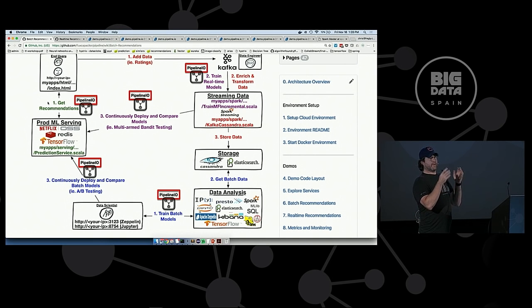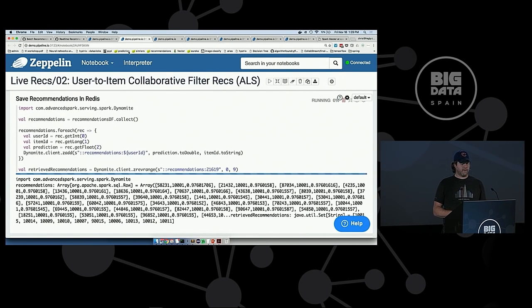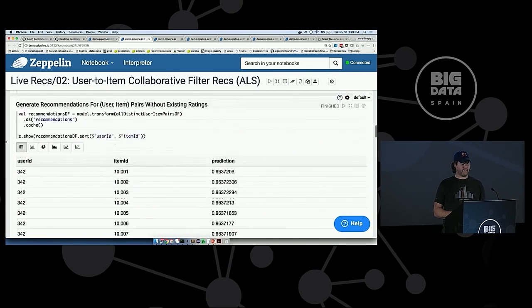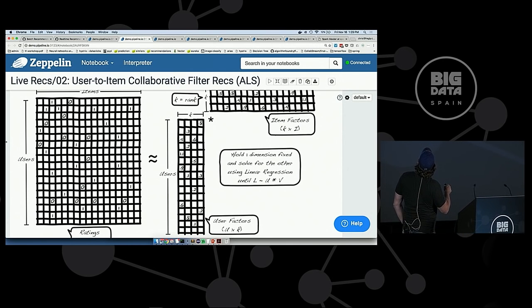So it's not just a notebook anymore; there are more things happening behind the scenes. That's what we're working on, the ability to deploy these to production. In the case of recommendations, we're essentially building up a new table, this matrix, but in table form.